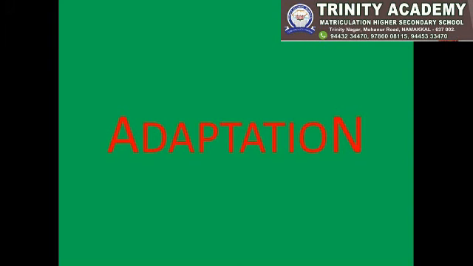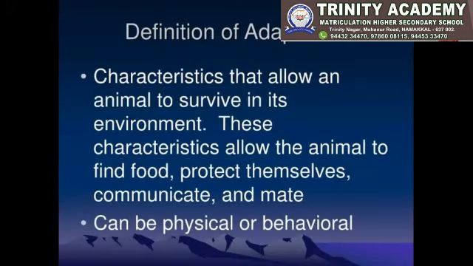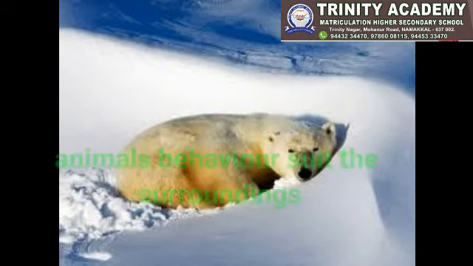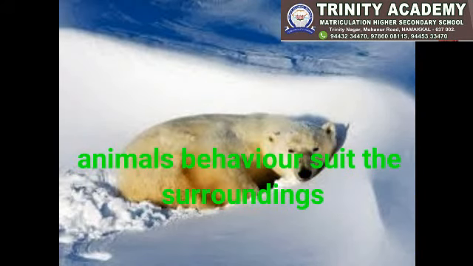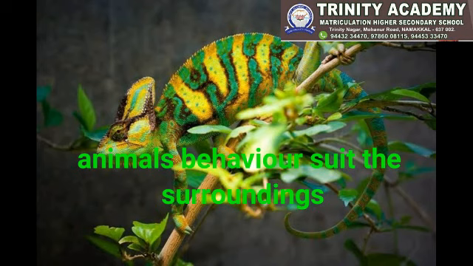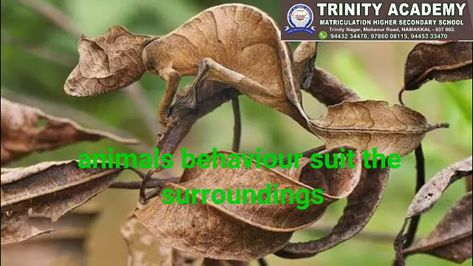What is adaptation? The natural home of an animal is called its habitat. Adaptations are characteristics that allow an animal to survive in its environment. These characteristics allow the animal to find food, protect themselves, communicate, and mate. They can be physical or behavioral. Okay? That means the process of changing animals' behavior to suit the surroundings is called adaptation.